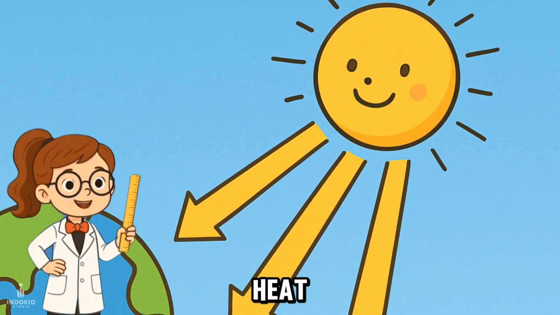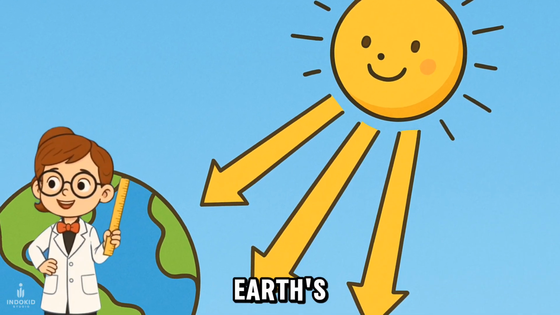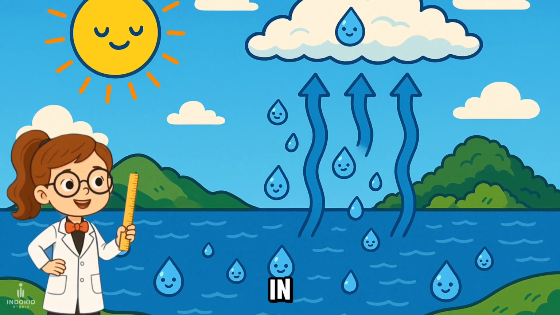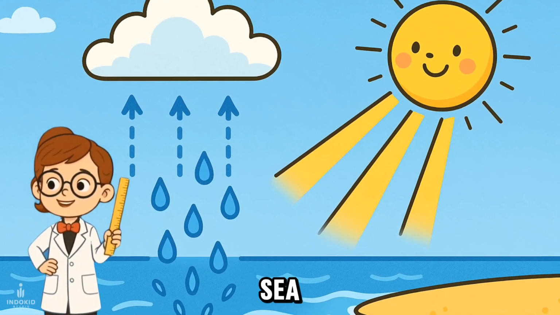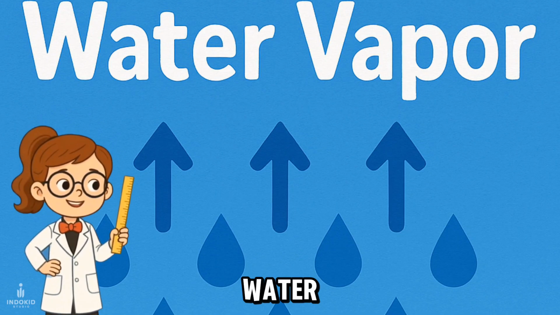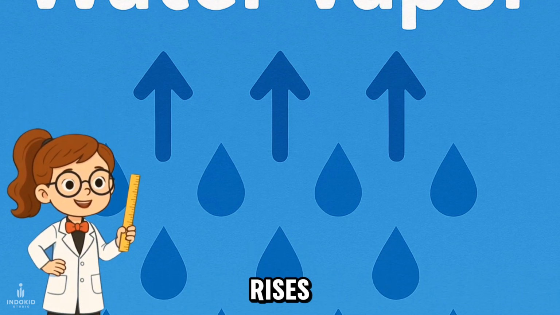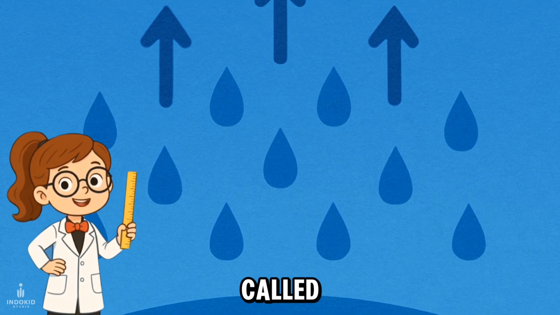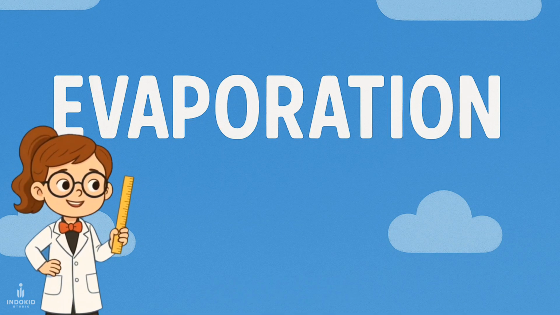The sun's heat causes water on the Earth's surface, such as in rivers, in lakes, and in the sea, to turn into water vapor. This water vapor then rises into the atmosphere. This process is called evaporation.